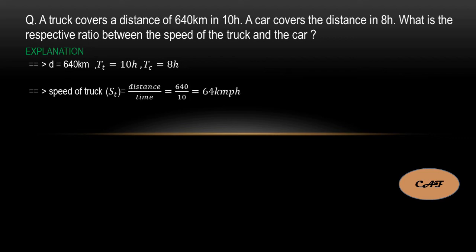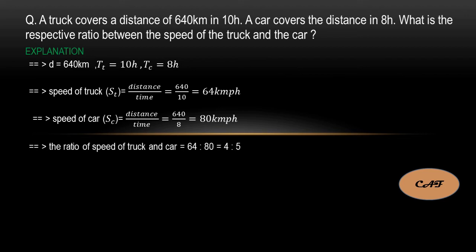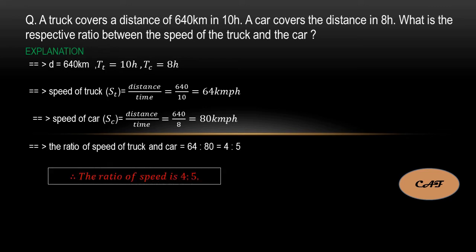So the speed of the truck is equal to distance by time. Distance is equal to 640. 640 by 10 is equal to 64 kilometers per hour. That is the speed of the truck. And the speed of the car is equal to 640 divided by 8 hours, which is equal to 80 kilometers per hour. Now they are asking for the ratio. So the ratio is equal to 64 is to 80. If you divide both by 16, you will get 4 is to 5. I am simplifying this ratio. That's it. Therefore, the ratio of speeds is 4 is to 5.